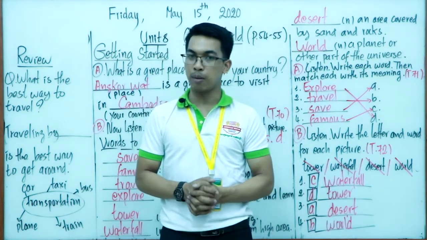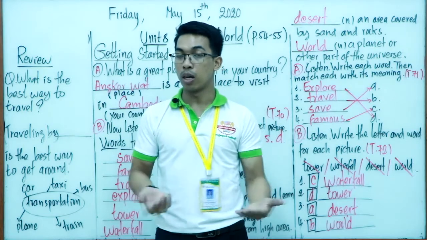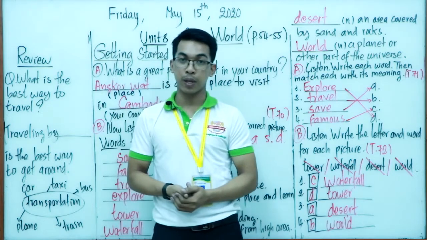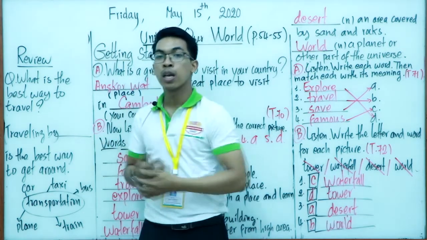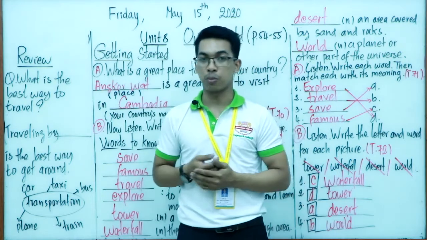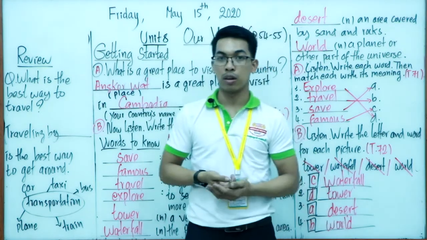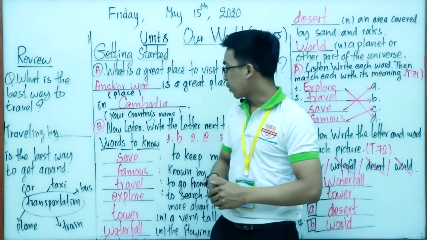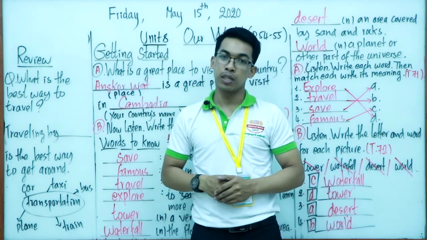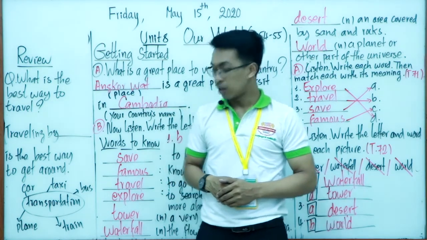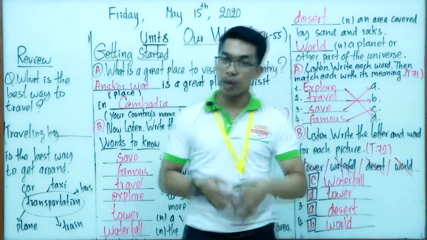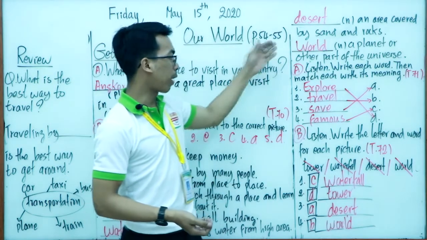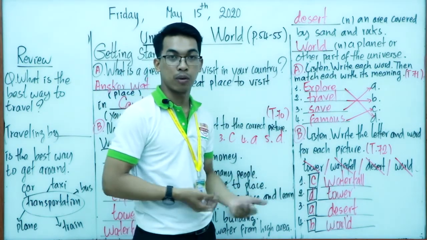And I would like to sum up, everyone. So what have you learned with me today? Good. So today you have learned about the review of the previous lesson. And you also learned about the new lesson as well, which is about our world. Our world, where you are living now, right? So we call it our world. Good. And we also have learned about the vocabulary. So there is a lot of vocabulary, so you have to remember. You have to know exactly about its meanings. And we also practiced the exercise in the textbook as well.